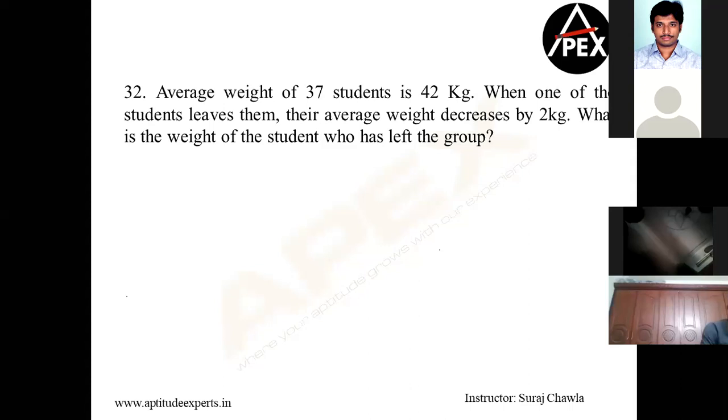Let's look at this question. Average weight of 37 students is 42. When one of the students leaves, the average decreases by 2.